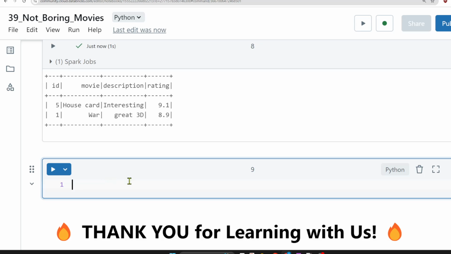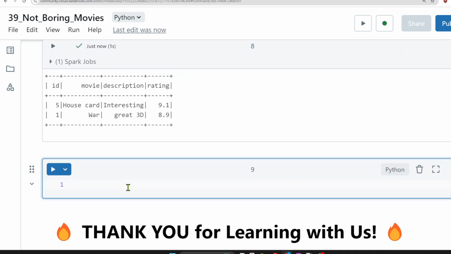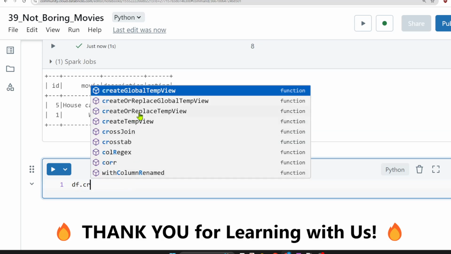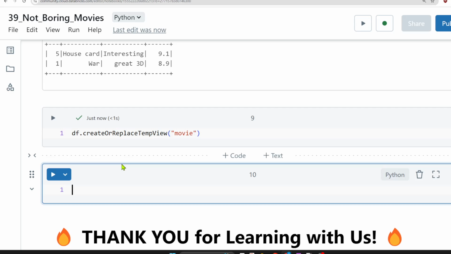To solve it in spark.sql, firstly you need to register it as a view, right? So what we can do is create or replace temp view, and register the data frame as movie, correct? Let us register it as movie and execute this.